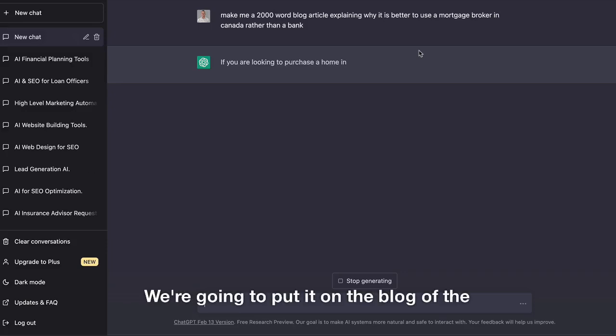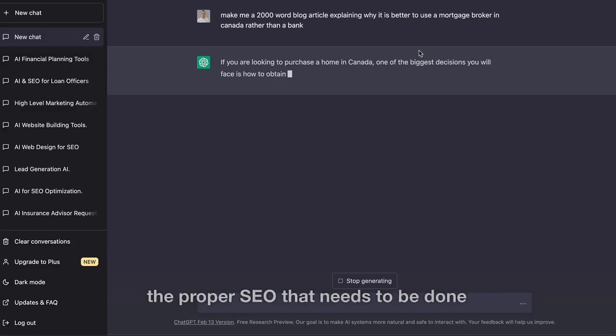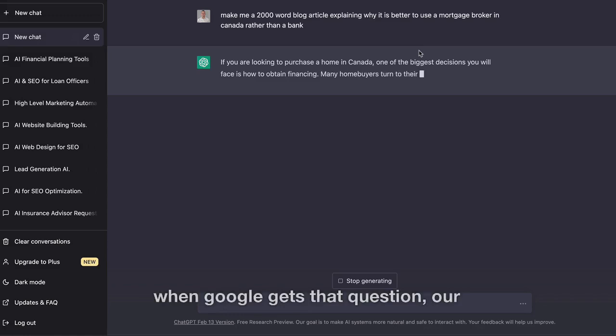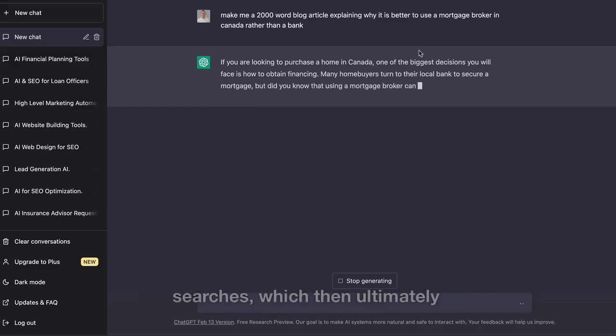Now, we're then going to take that content that gets produced by the AI, we're going to put it on the blog of the client's website, and then we're going to tag it with the proper hashtags and the proper SEO that needs to be done on site in order to make sure that when Google gets that question the next time, our website is seen as the authority in the local marketplace so that we can rank on all those knowledge panel searches, which then ultimately places us in the 3-pack.